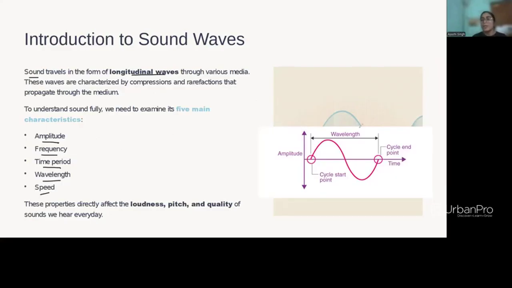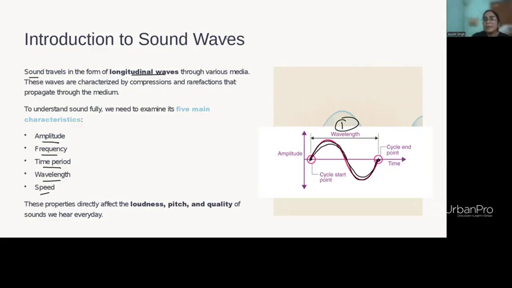How does that work? Wavelength is basically when the cycle starts and when the cycle ends. So that will be one wavelength. There will be one crest, one drop, one crest, one drop, like that. And that's how you can calculate how many wavelengths there are in sound waves. So here there is one, right? Because here, see, this is one cycle being completed. Now, if we talk about the amplitude, let's go into the slide and discuss there.